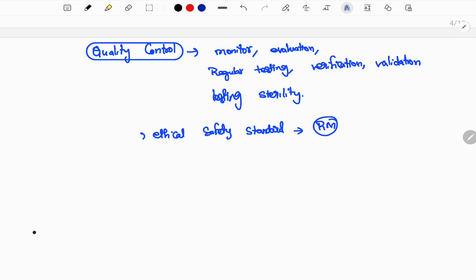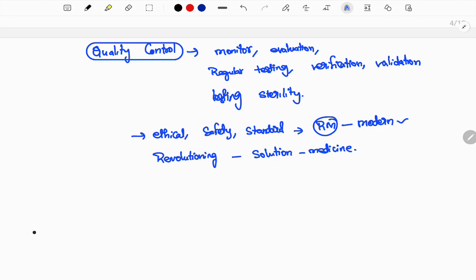Finally, you come to the conclusion. Ethical safety and standards for all products that are medicinal and to be implemented in people are very important, particularly in regenerative medicine, which is a modern form of medicine that is going to revolutionize the medical field. It is the biggest solution for many diseases and disorders yet to come. Upcoming medical challenges can be resolved through regenerative medicine, and human evolution can be taken to the next level.